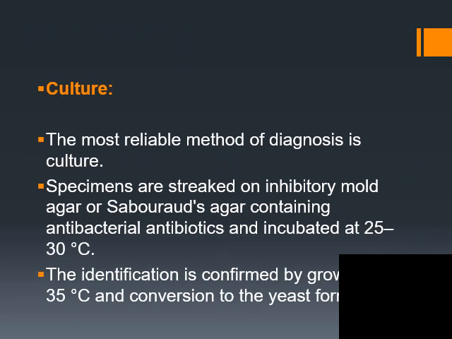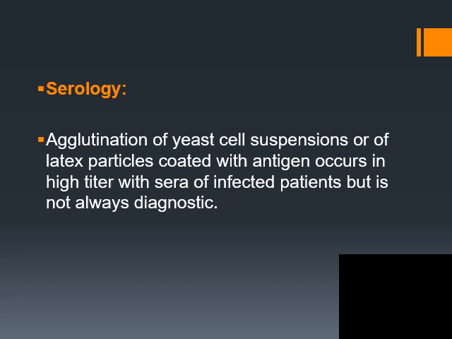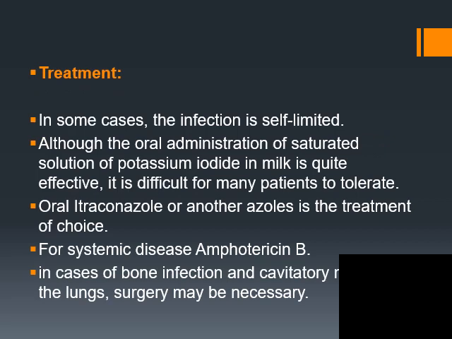The most reliable method of diagnosis is culture, which is the gold standard. Specimens are streaked on inhibitory mold or Sabouraud agar containing antibacterial antibiotics and incubated at 25 to 30 degrees. The identification is confirmed by the growth. Agglutination tests for yeast cell suspension or latex particles coated with antigen occur in high titer with sera of infected patients, but it's not always a diagnostic serological test.